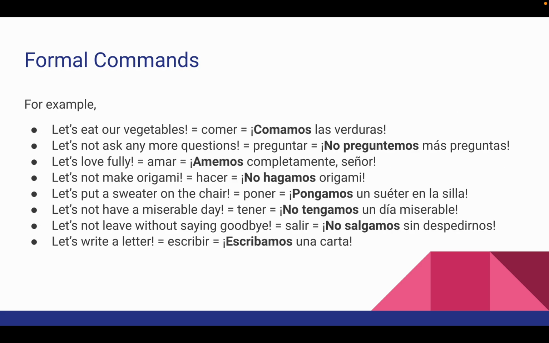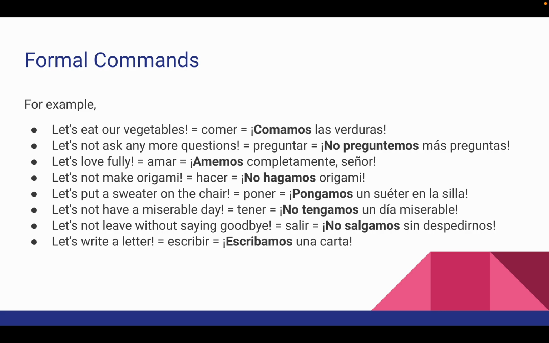So we'll take a few examples. Let's eat our vegetables. Comamos las verduras. So it's the amos ending, but it's of the opposite infinitive. So instead of comemos, that's we eat, comamos is let's eat. Let's not ask any more questions. No preguntemos más preguntas. No preguntamos más preguntas is we don't ask more questions. But no preguntemos más preguntas is let's not ask more questions.